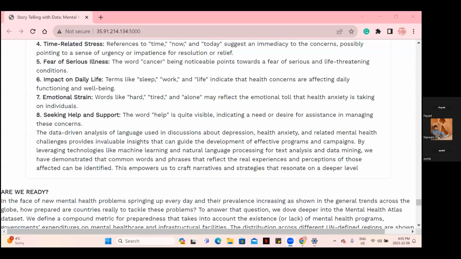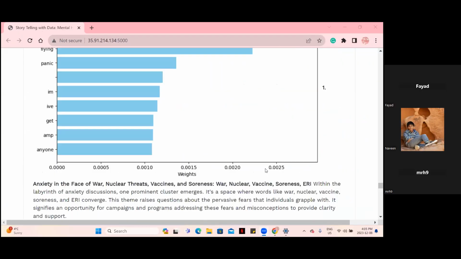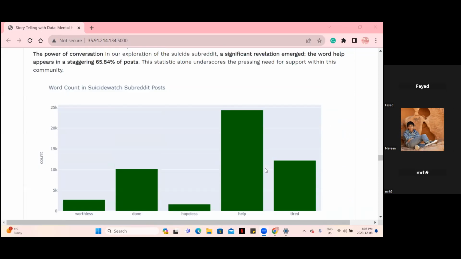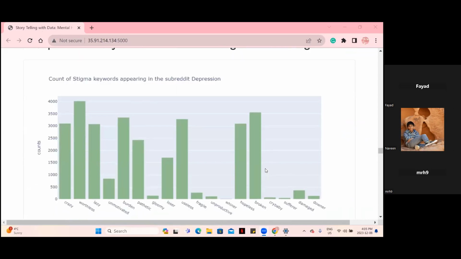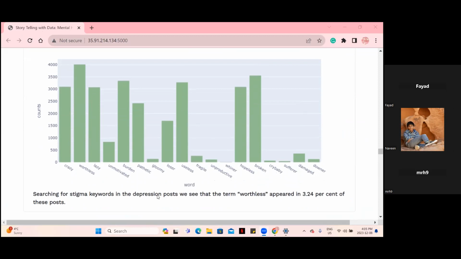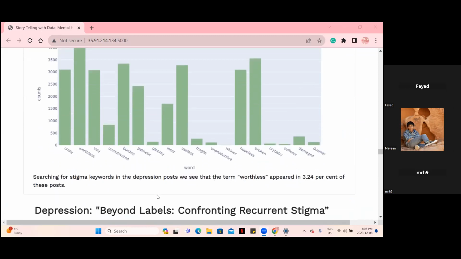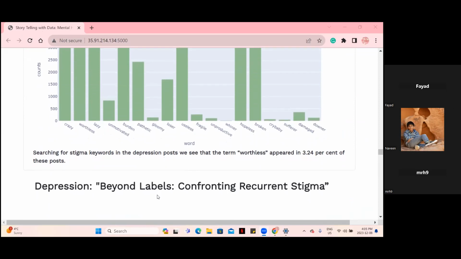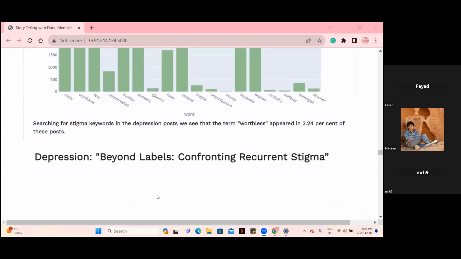All right, now let's take a look at these visuals conjured using NLP and machine learning techniques. The first is a visual on the subreddit depression. We see a lot of stigmatizing words like worthless, pathetic, lazy, and burden, with just worthless occurring in 3.2% of these posts. Now, this insight could be translated into awareness campaigns that focus on educating the communities that depression manifests physiologically and chemically, which is why the individual may experience energy loss and mood swings.